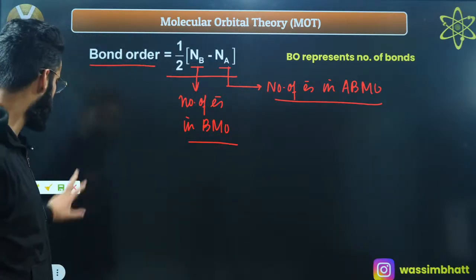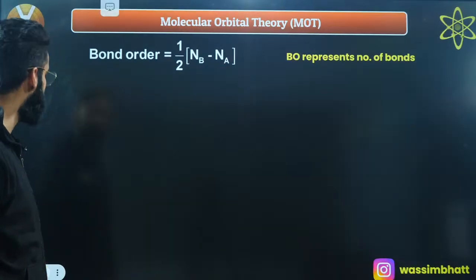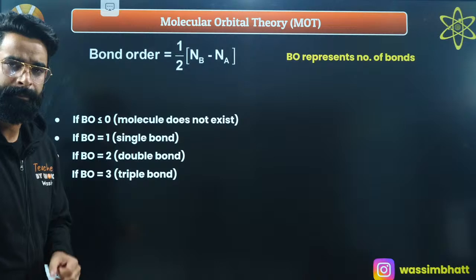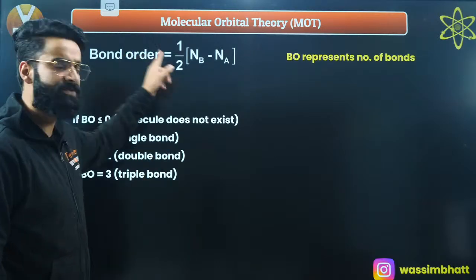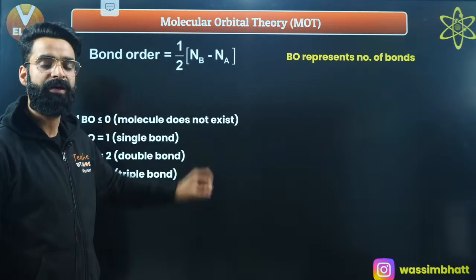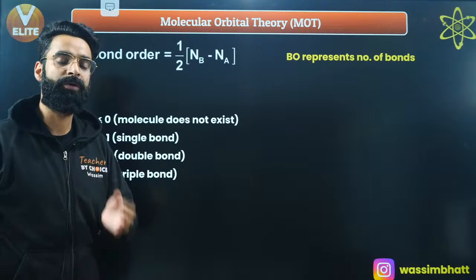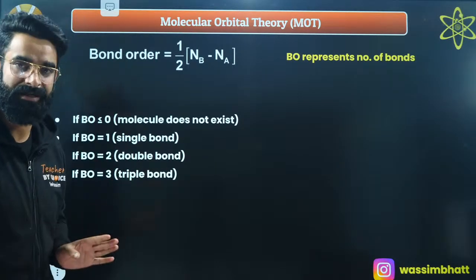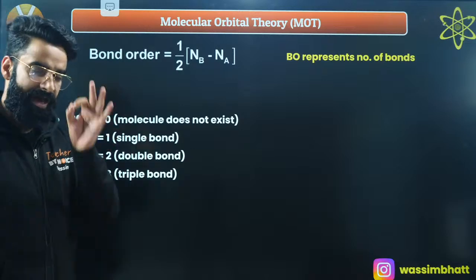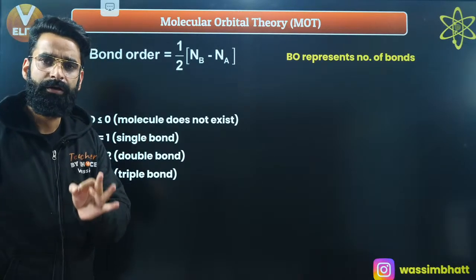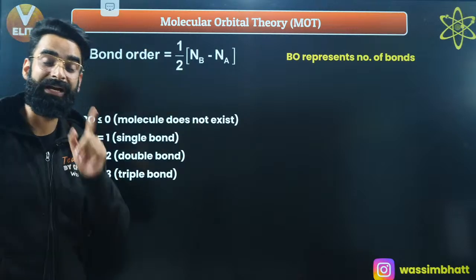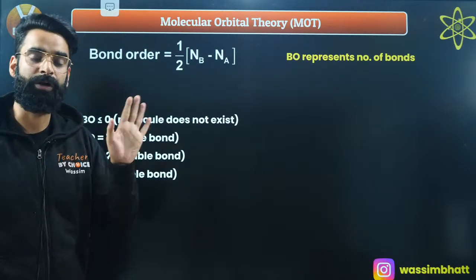These are the main postulates, the main consequences of this molecular orbital theory. Few more interesting things. Remember, by using this formula, if the bond order of any molecule comes out to be less than or equal to 0, remember that molecule won't be existing. That molecule does not exist. If for any molecule the bond order by this formula comes out to be less than or equal to 0, that molecule does not exist.